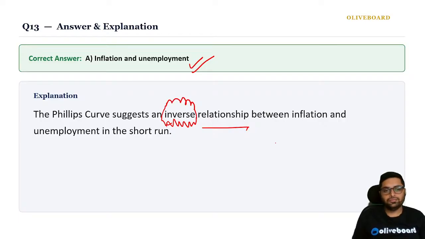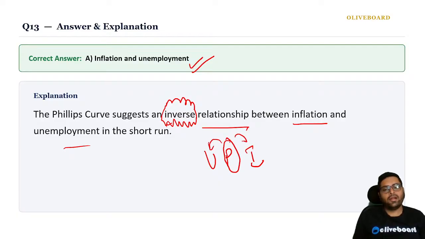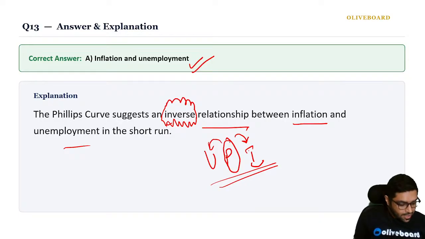Please remember, an inverse relationship between inflation and unemployment. How will you remember? UPI. Simple trick. Phillips curve is between unemployment and inflation. Such a simple trick. I wish I had someone to tell me these tricks when I was preparing. Correct? So, UPI. Okay. Phillips curve, unemployment and inflation.